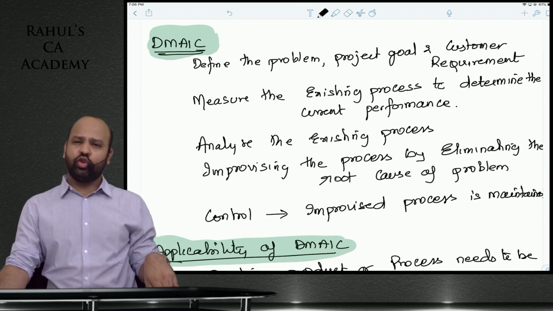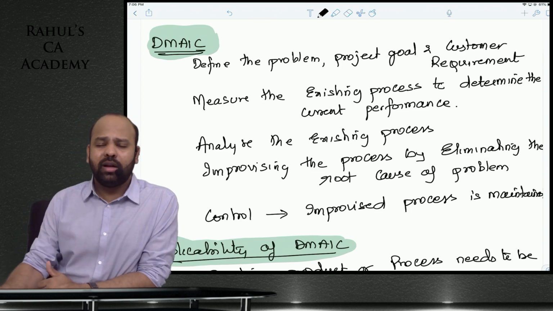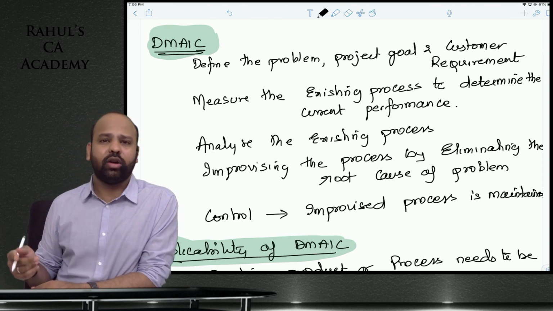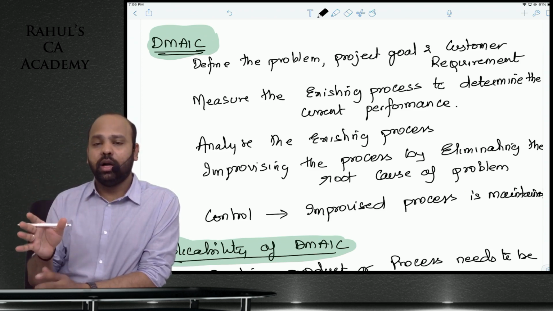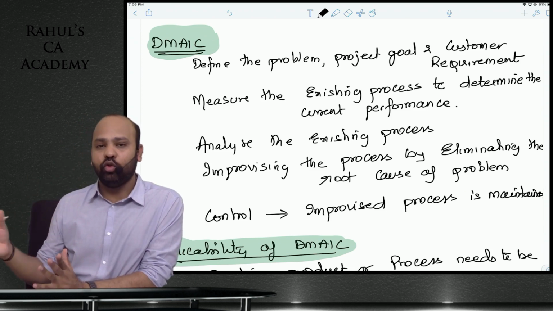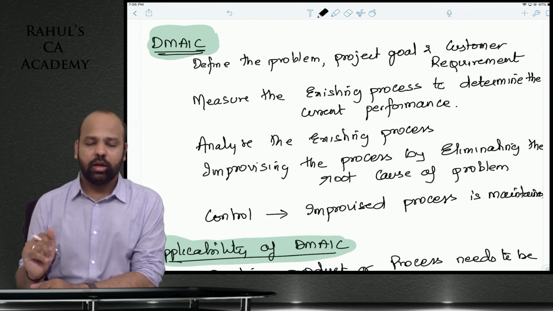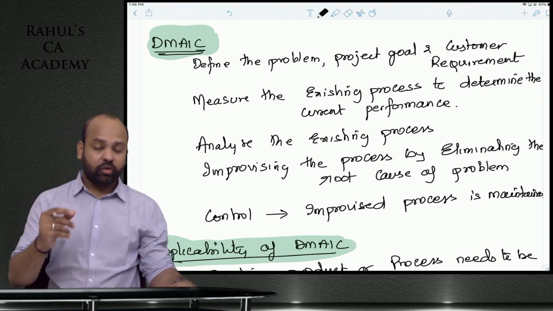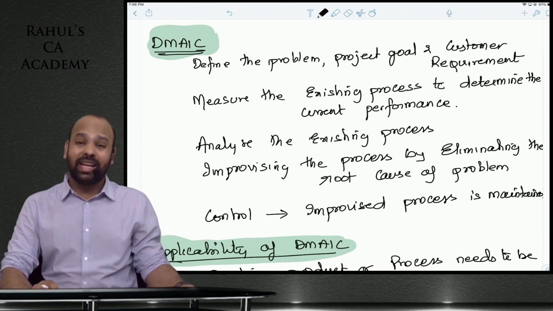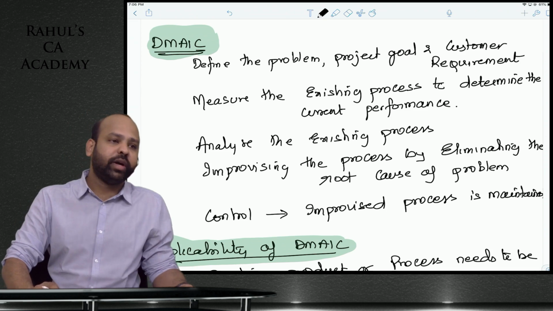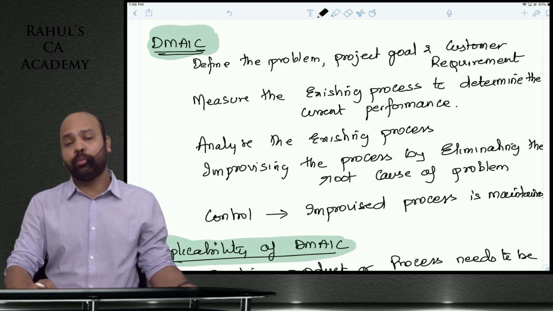You people will think, sir, we also know all this. Beta, Six Sigma is not telling you do this and you will get your result. Six Sigma says follow this pathway. Try to gather information in this manner. Try to address the issue in this manner, and then you will get your solution. Okay? These are all methodologies as such, beta. So analyze the existing process, beta, know what are all the difficulties in the existing process, and then comes I, improvise. Improvise the existing process by eliminating all the problems that you have seen, beta.